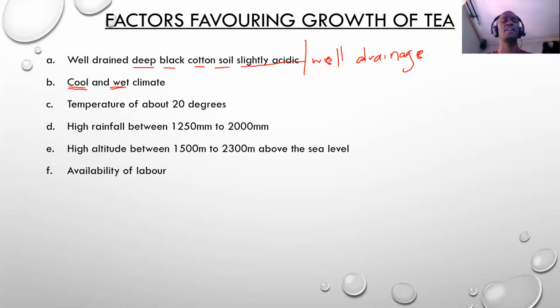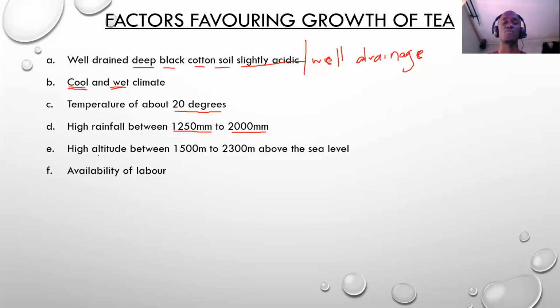So specifically, you can grow tea in a highland area, and the area must be having deep black cotton soil, slightly acidic, which is well drained. The temperatures must be of about 20 degrees. This is cool temperature, about 20 degrees. So this one is also very vital in terms of tea growing. Rainfall must be high, so a high amount of rainfall is required for tea to grow well. And the rainfall must be between 1,250 millimeters per year to 2,000 millimeters per year.